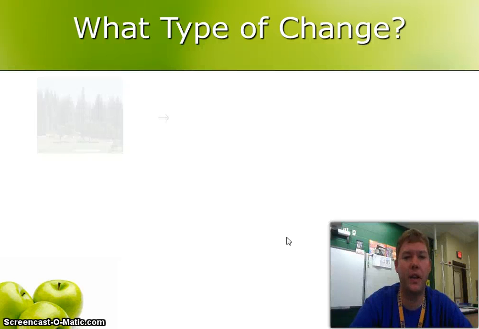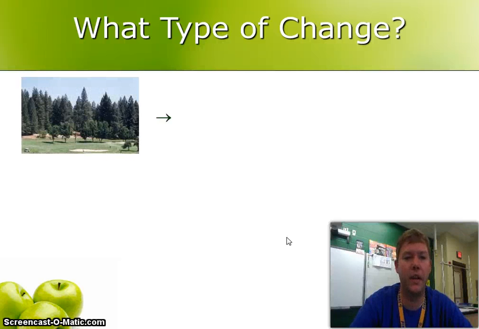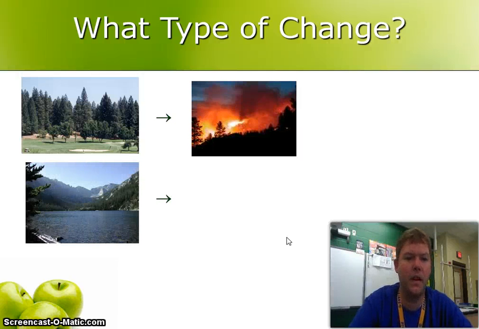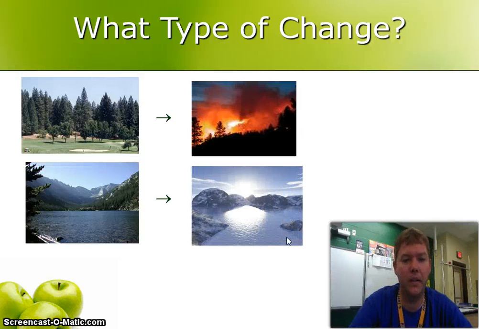So what type of change are these? Well, we have regular wood, and then we burn it. Well, if we're burning it, we're changing it into a new substance, so you should have said chemical change. There's a nice, beautiful lake. It's a liquid, but then it gets cold out, and it becomes a solid. Well, if it's just changing from a solid to a liquid or liquid to a gas, it's still water, just in a different state. So that is just a physical change.